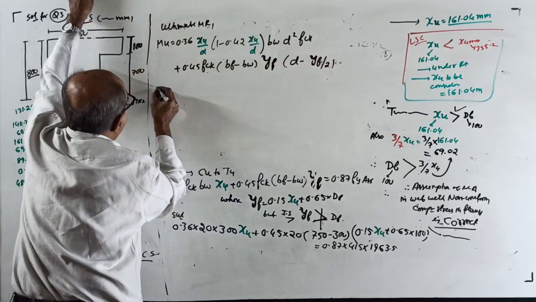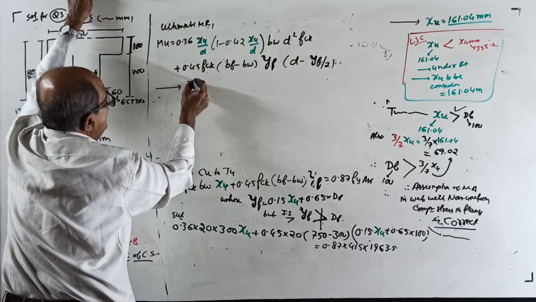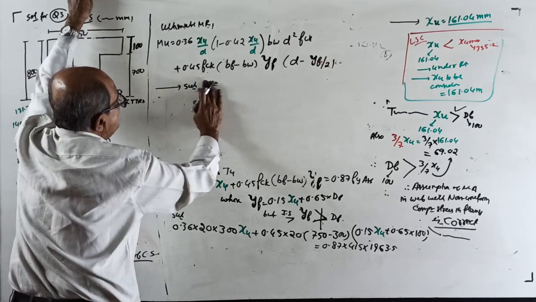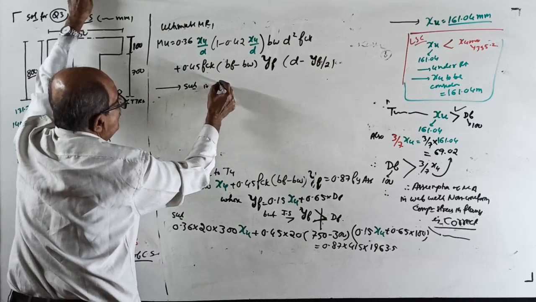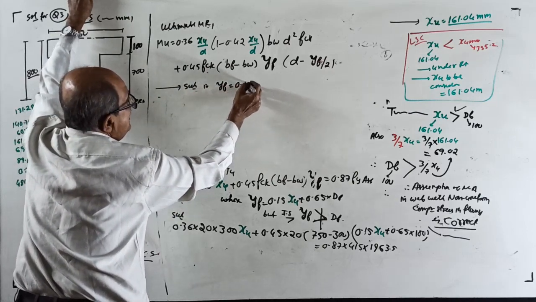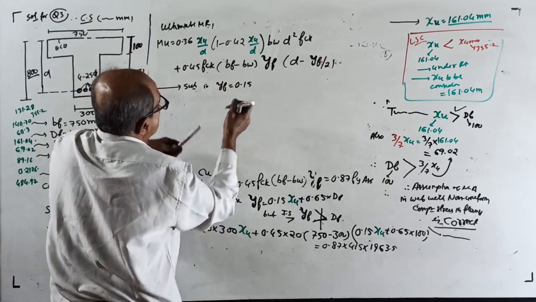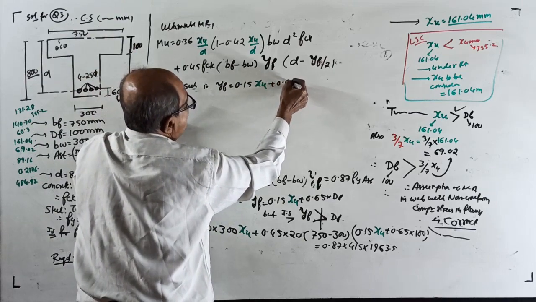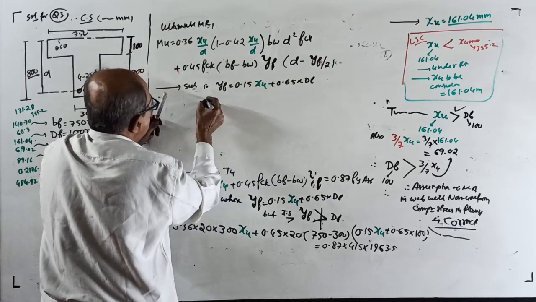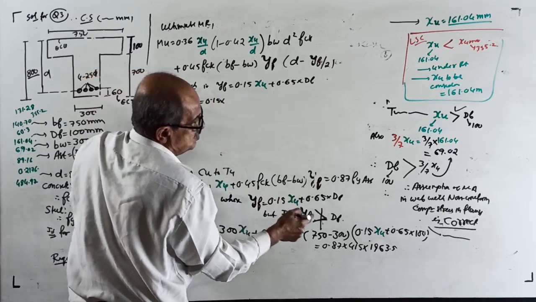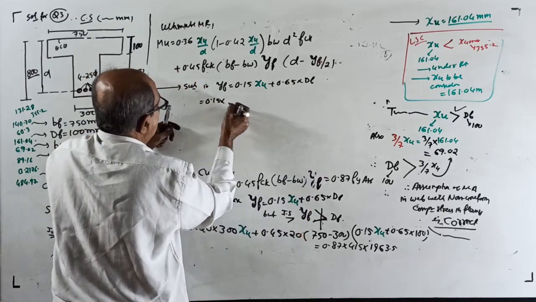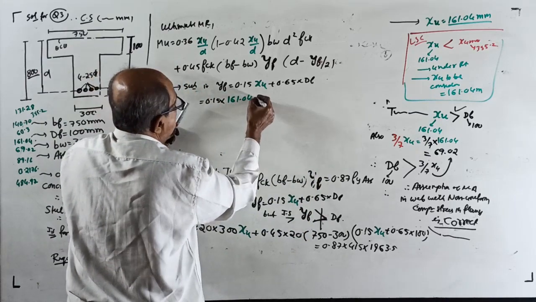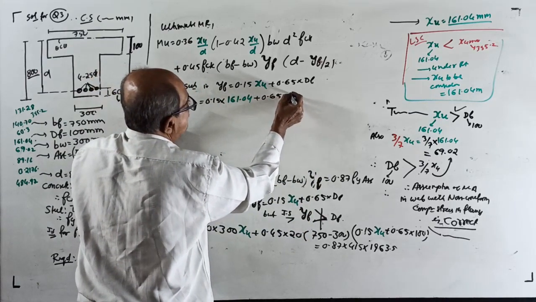Before you substitute, first calculate yf. Substituting in the yf equation, yf equal to 0.15 xu plus 0.65 df. Where xu is 161.04, you get 0.15 into 161.04 plus 0.65 into df, which is 100.